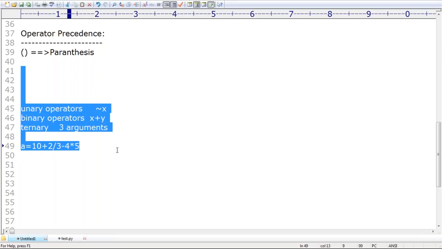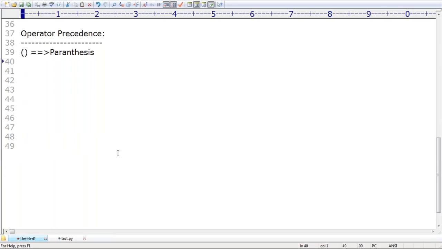But these are generalized rules. In Python, small variations are there, because Python contains special operators. Now in Python, observe: first parentheses, and after that the star star operator, the exponential or power operator. Next comes the bitwise complement operator, and then the unary minus operator. Something like minus 4 are unary operators.